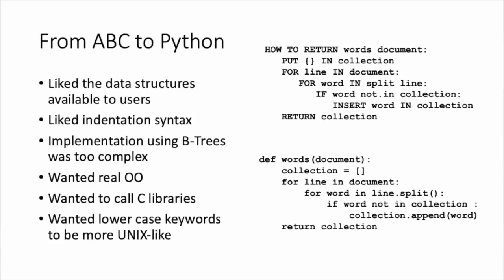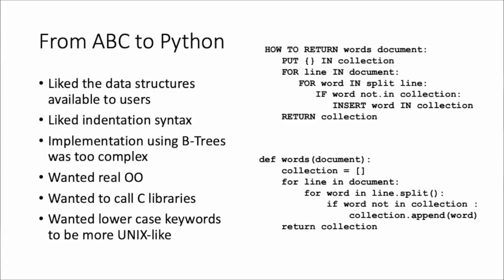I think that in some ways the language ABC is kind of pretty. I can read that, and you can see things like split and in and other concepts, the for loop, the sort of implicit iteration in the for loop, for line in document. You can see that just came straight to Python, except he made it all lowercase, of course. ABC was kind of COBOL-like, where you wanted how to return words, document as parameter. That first line is a little bit tricky, right?